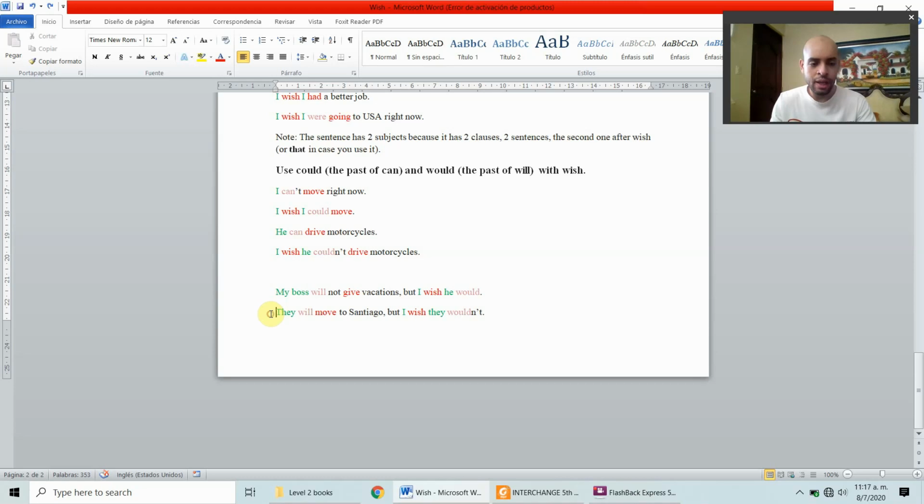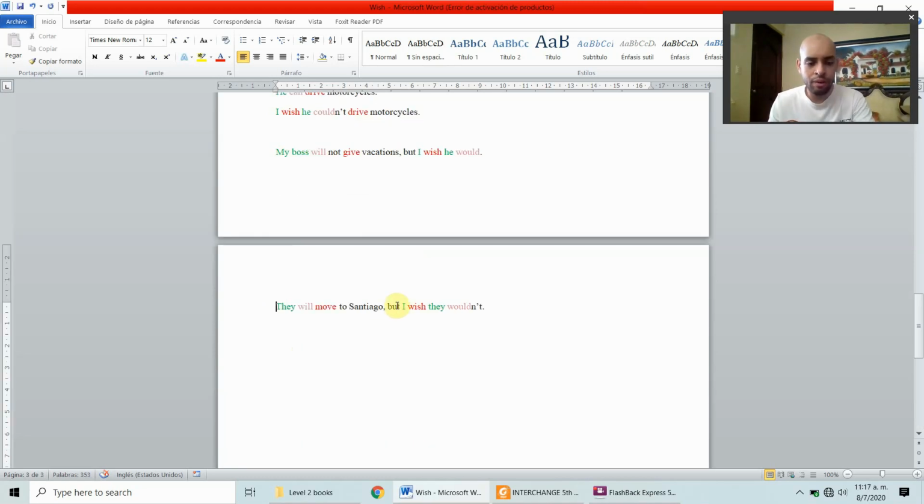Again, you can say they will move to Santiago, with a period here. I wish they wouldn't move to Santiago, if you want to repeat the same thing. Or I wish they wouldn't move, which sounds better. But also, you can use this part. But I wish they wouldn't.